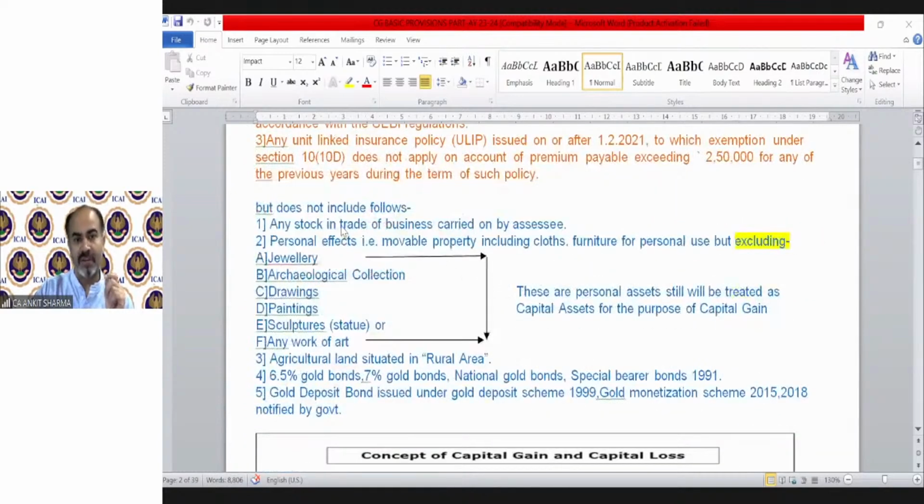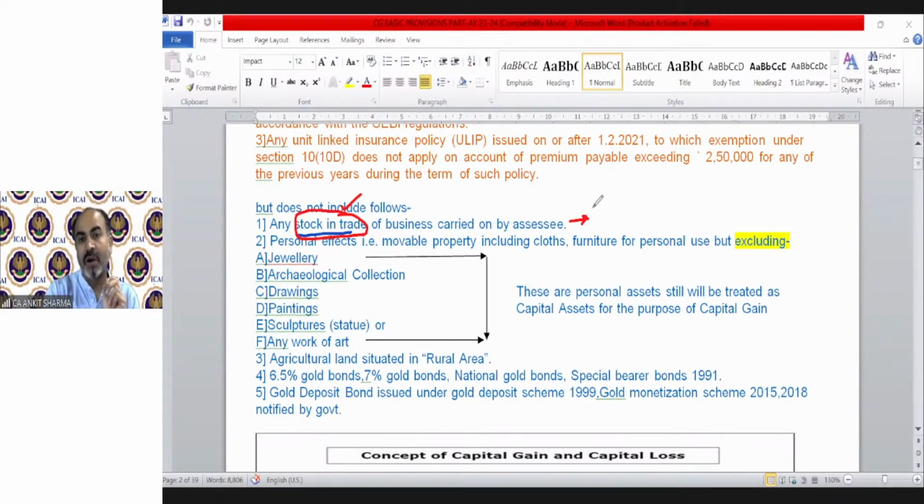This exclusion is more important in this case: it does not include the following. What is not included? Let's see. Any stock in trade. Any asset in business is a capital asset, but stock in trade is technically not an asset in the business. So any stock in trade of a business carried on by an assessee will not be treated as a capital asset.